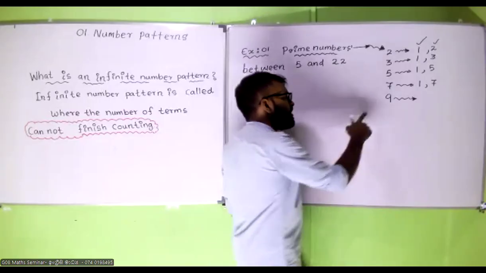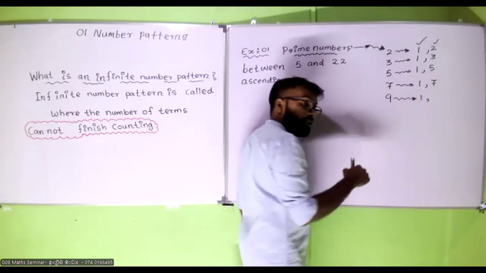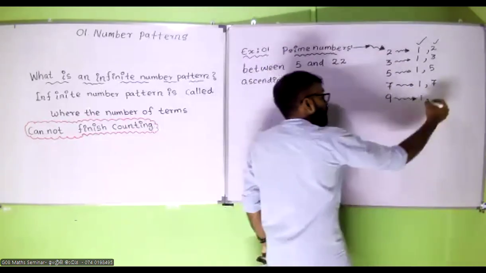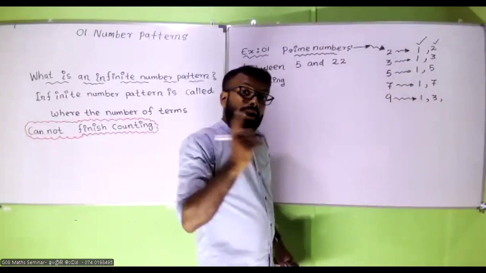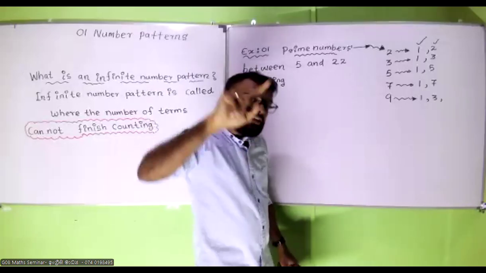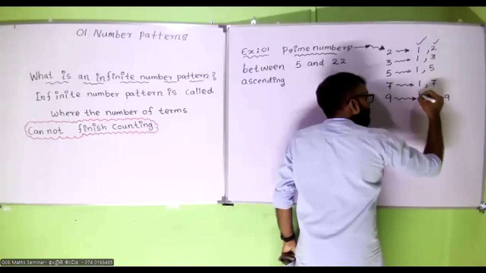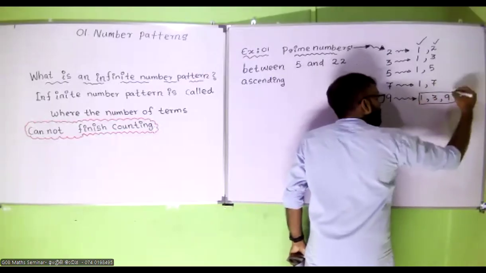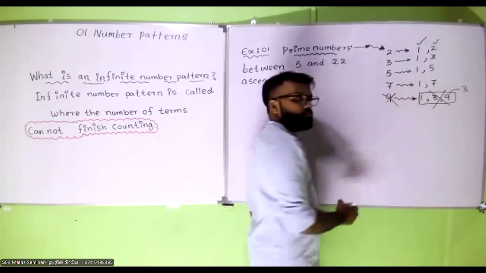What are the factors? 9 can be divided by 1. 9 can be divided by 3, because 9 is a multiple of 3. And 9 can be divided by itself also. How many factors are there? 3 factors. So this is not a prime number.